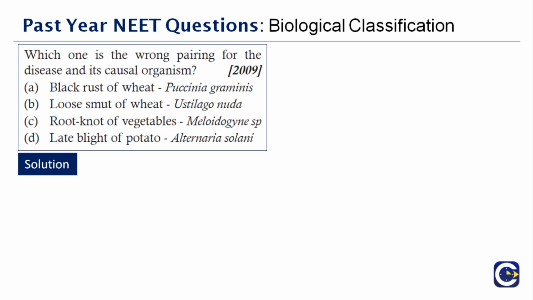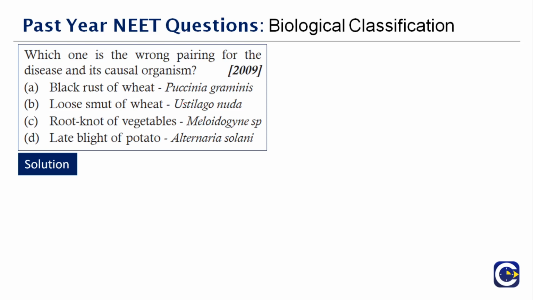Okay, so it's called the late blight in potato, and the causative organism here is not Alternaria. It is caused by Phytophthora infestans. It can infect and destroy the leaves, stems, roots, and tubers of potato and tomato plants.